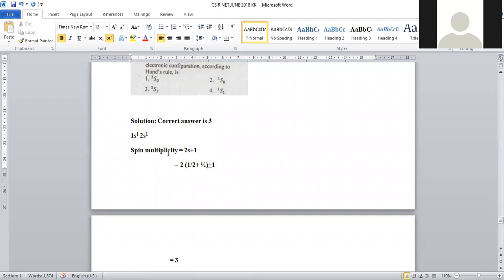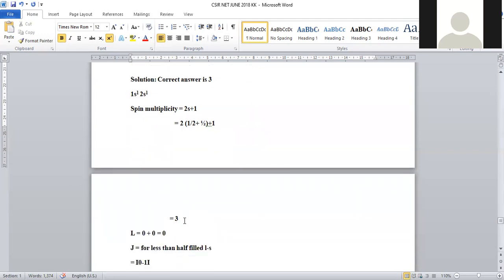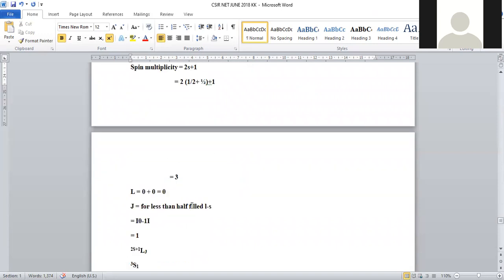In order to calculate spin multiplicity, the 2S plus 1 formula will be applied. So 2 electrons are there which are unpaired. That's why 2 into half plus 1, it will become 2 plus 1. Spin multiplicity is given as 3.